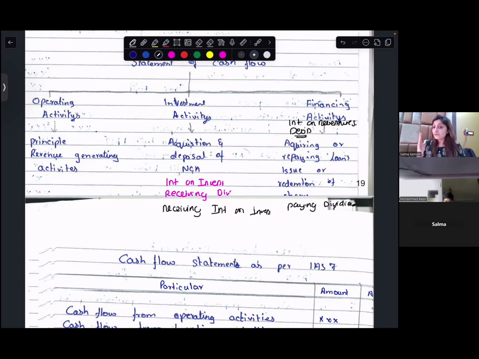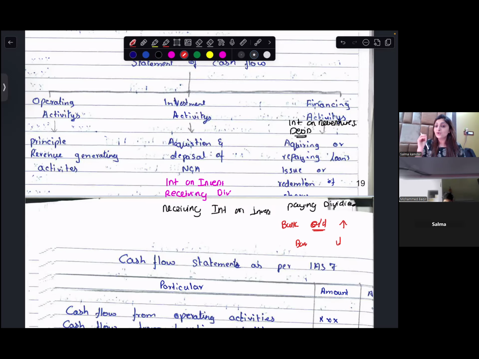There is one more thing which is also a financing activity, the bank overdraft. Bank overdraft is when you withdraw more money from your bank than what you have. If there is an increase in the bank overdraft, it is a financing activity. If there is a decrease in the bank overdraft, it is also a financing activity.